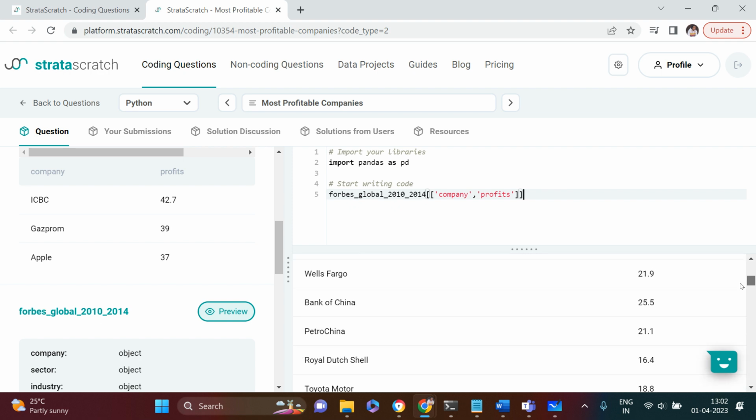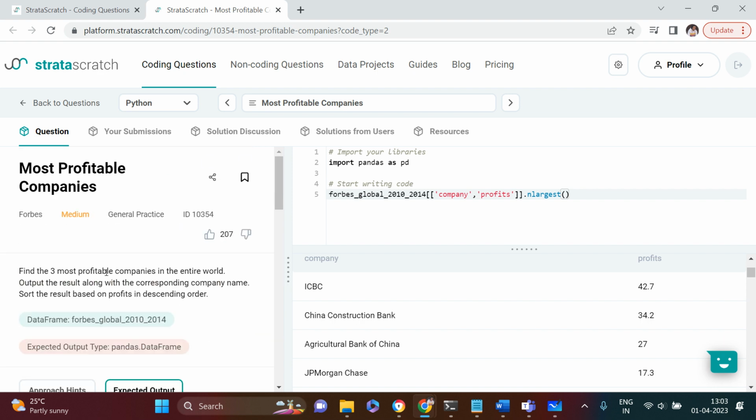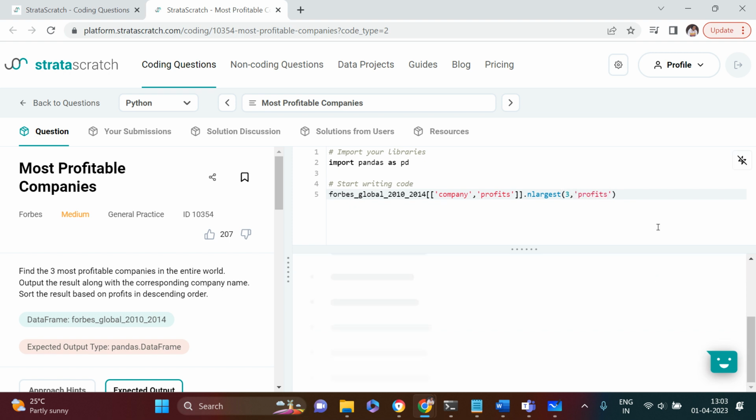Now the next thing which we need to pick is the largest values, right? The companies with the largest profit. So for that, there is one function which is called nlargest. All right, nlargest, this is the function, and it takes two arguments. Number one, how many records do you want to find? Here the question says find the three most profitable, right? So top three it wants. So how many records do we want? Three. And what is the column in which we want to find the maximum value? That column is profits. So let's put profits and let's run this.